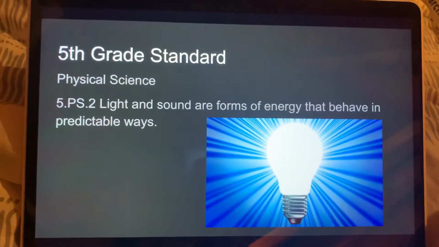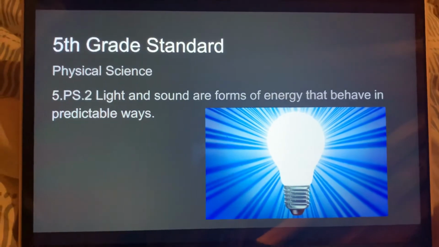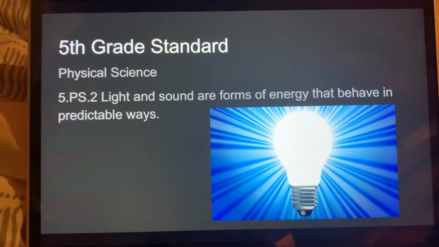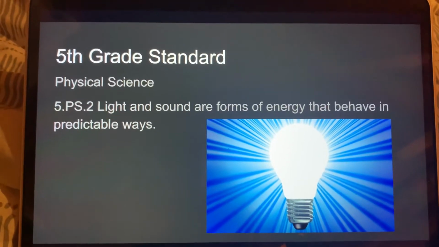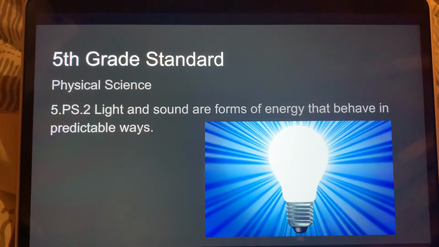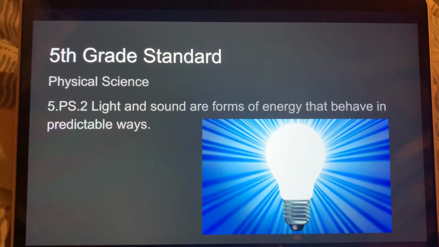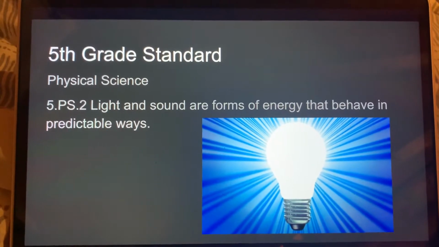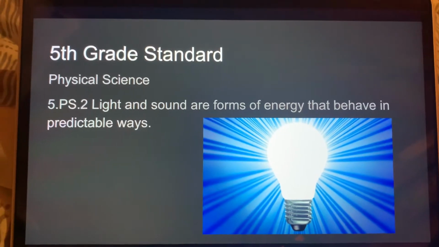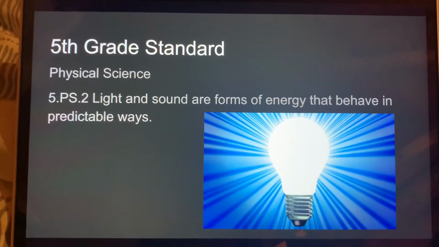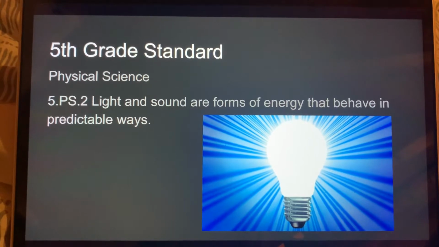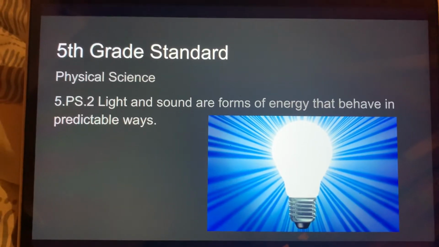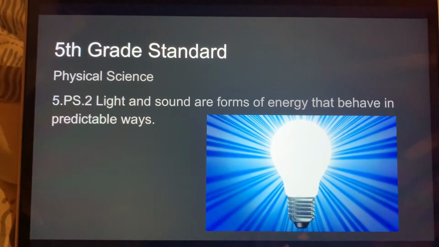The 5th grade standard that we will be looking at is a physical science standard. The standard statement is as stated below. Light and sound are forms of energy that behave in predictable ways. So our activity today will be centered around this standard, and students will be able to fully understand this standard statement at the end of this activity.